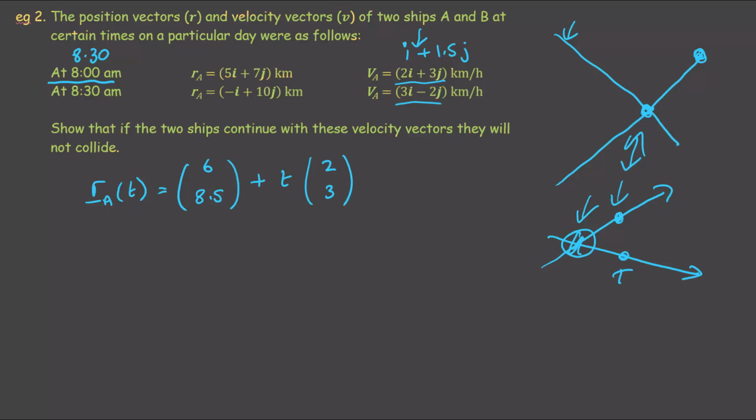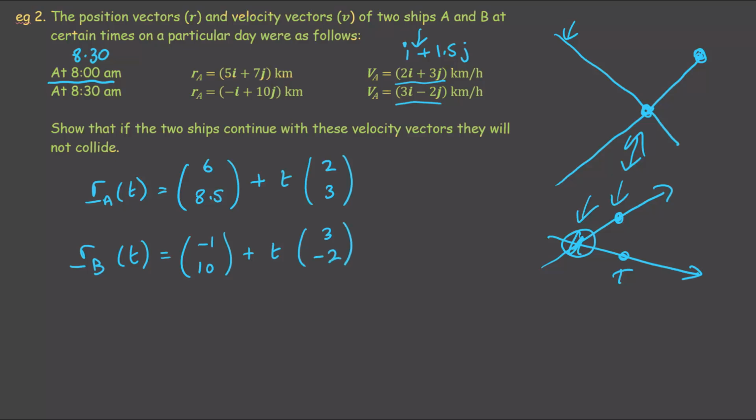So all I've done is move that forward half an hour. And then R_B of t is going to be (-1, 10) plus t times (3, -2).